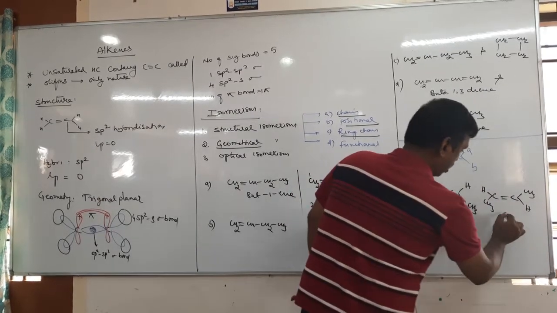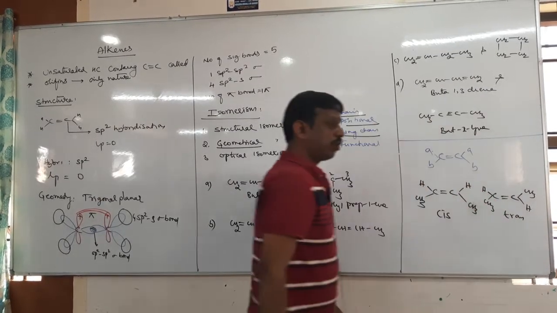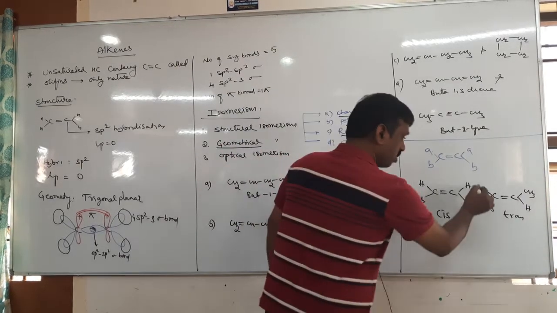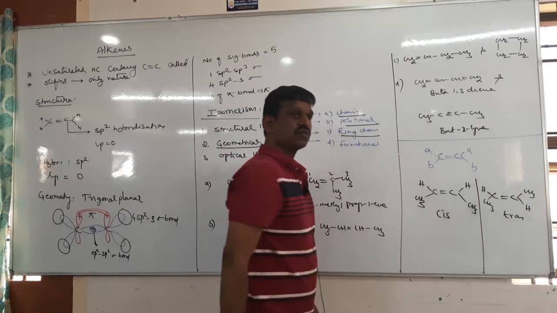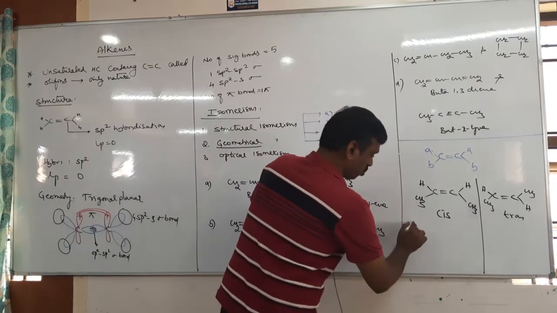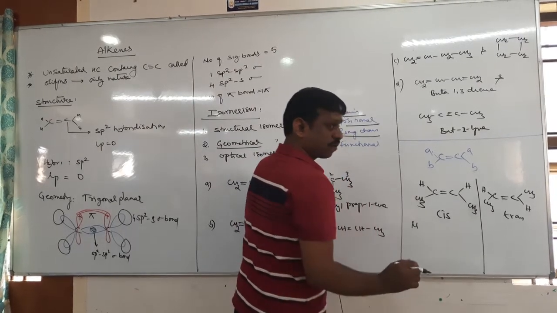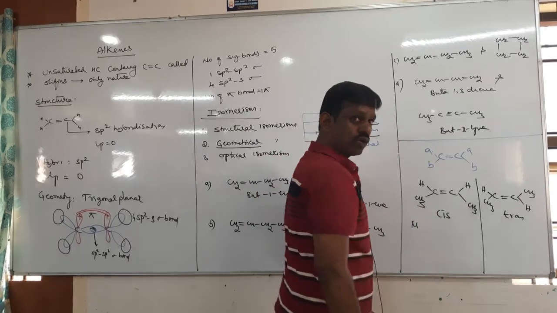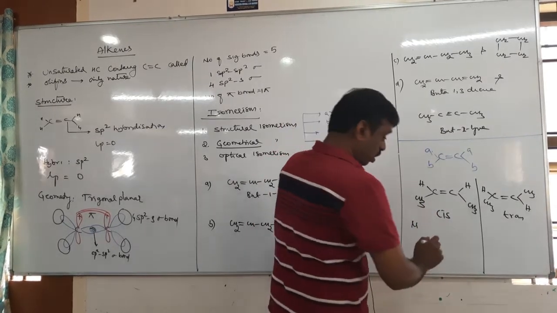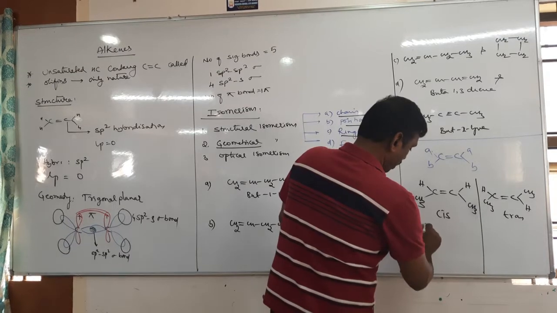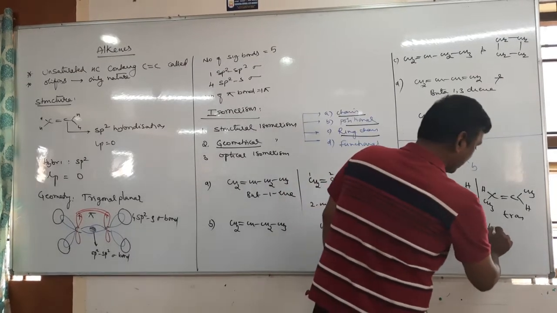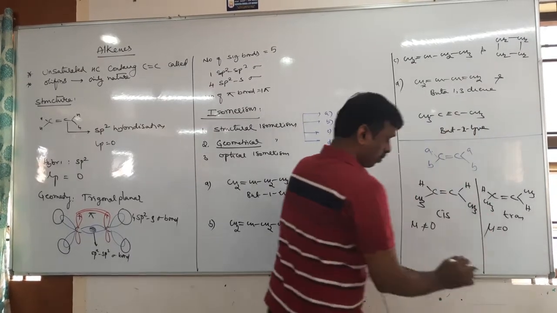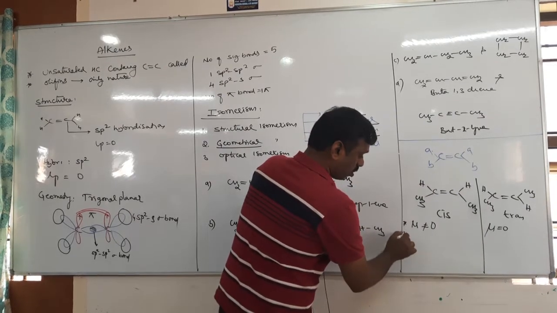So cis, trans. Do you remember what are the differences between cis trans isomers? 1. So what is the dipole moment? Mu is not equal to 0 for cis. This is equal to 0. Next, what about polarity?